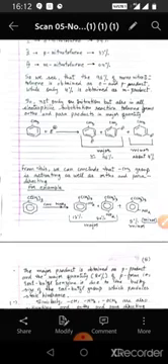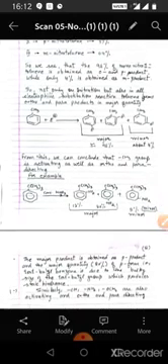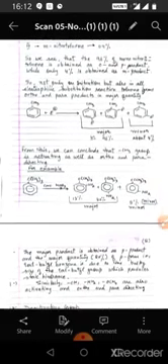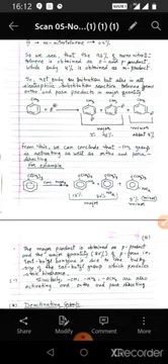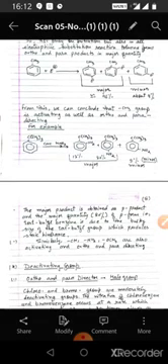So not only on nitration, but in all electrophilic substitution reactions, toluene forms ortho and para products in major quantity and meta in very negligible quantity, or even zero. So we can conclude that the CH3 group is activating as well as ortho and para directing.